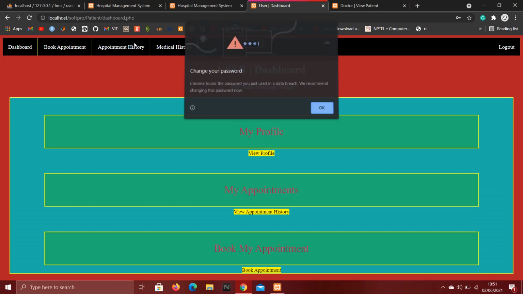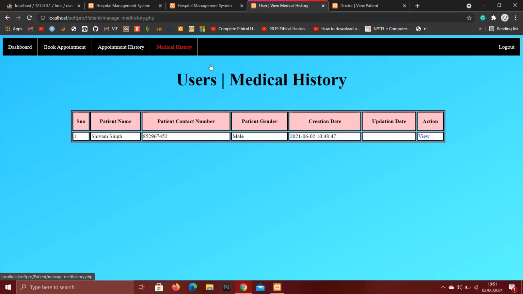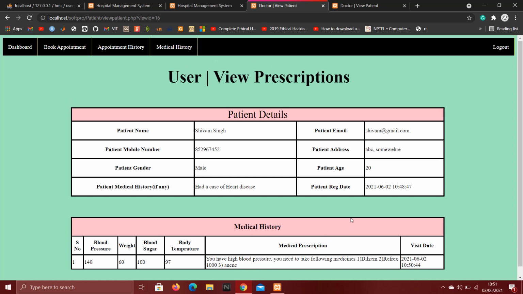From here, I have opened the login of the same patient for whom the doctor has added the medical prescription right now. Let's see in his medical history. Here we can see the medical history is visible, and the patient can see it. Here, the patient can see his medical history and what the prescriptions are. He can see he has high blood pressure, he can take the following medicines. So this is all about the patient module.